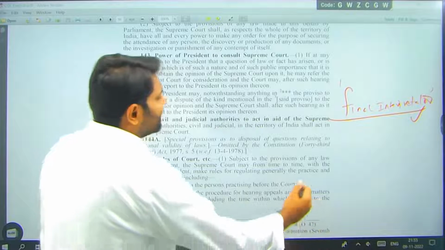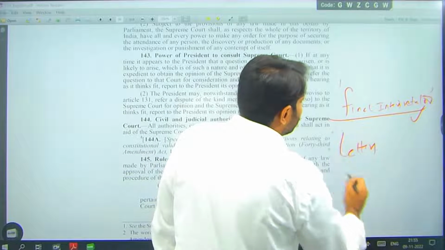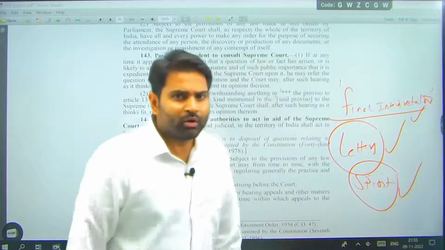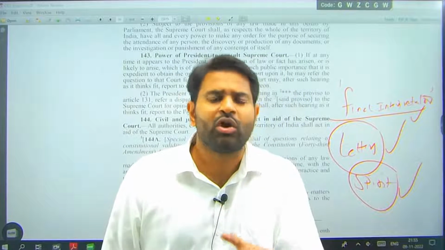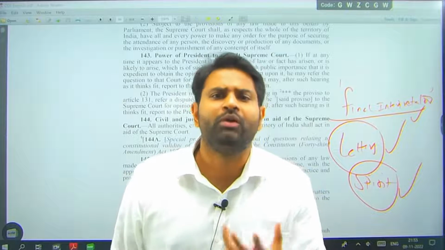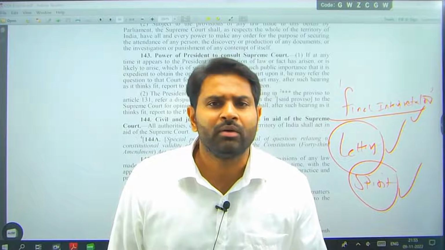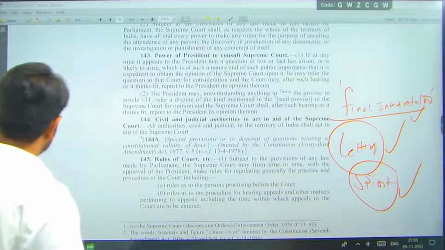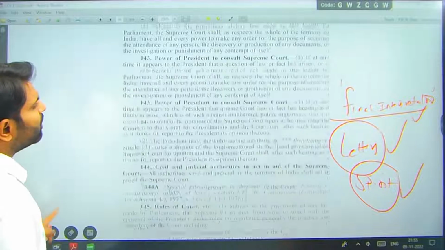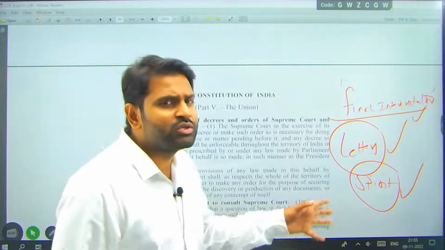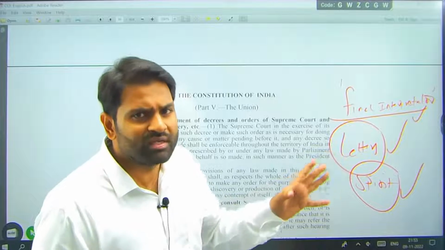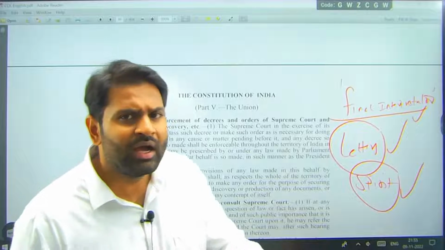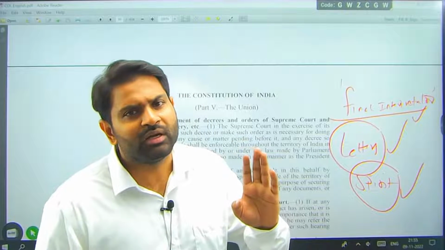Remember, we have letters in the Constitution. What we have in the Constitution is letters, but the spirit will be revealed by the Supreme Court. The letters are visible, the spirit is not visible. The spirit will be revealed by the Supreme Court. That is where the judiciary comes into its role. So remember this point: the judiciary is the final interpreter of the Constitution. There is no person above it, because of which the Constitution cannot be interpreted in different ways, so there is no dispute in interpretation. It is the final interpreter. If a High Court is saying a different version, the Supreme Court can come up with a different decision.